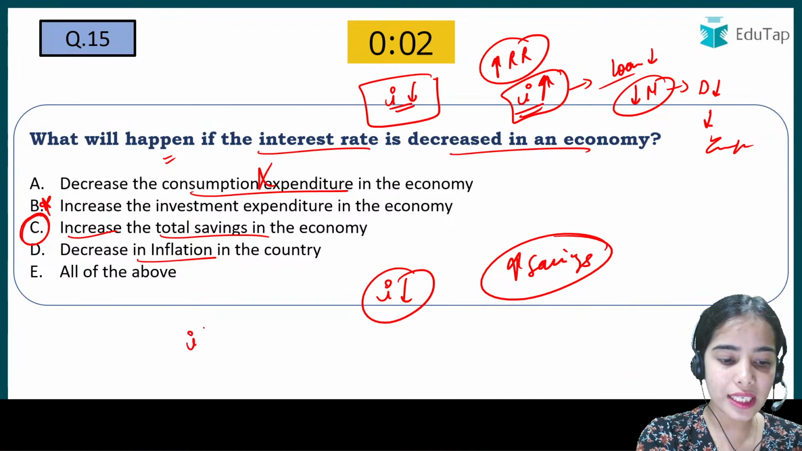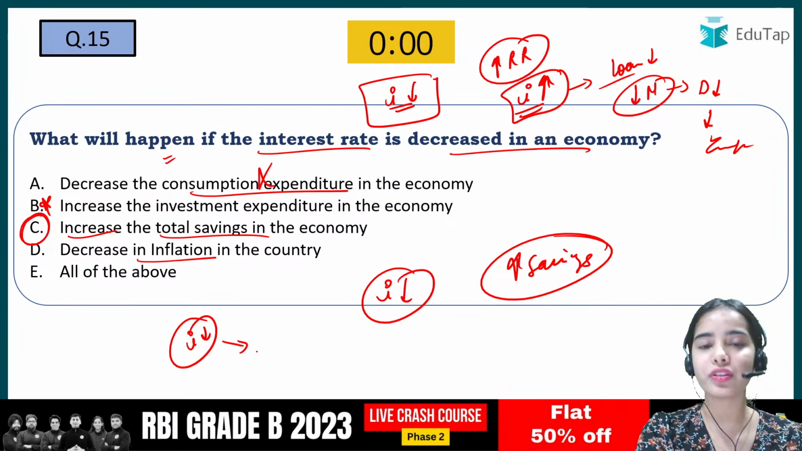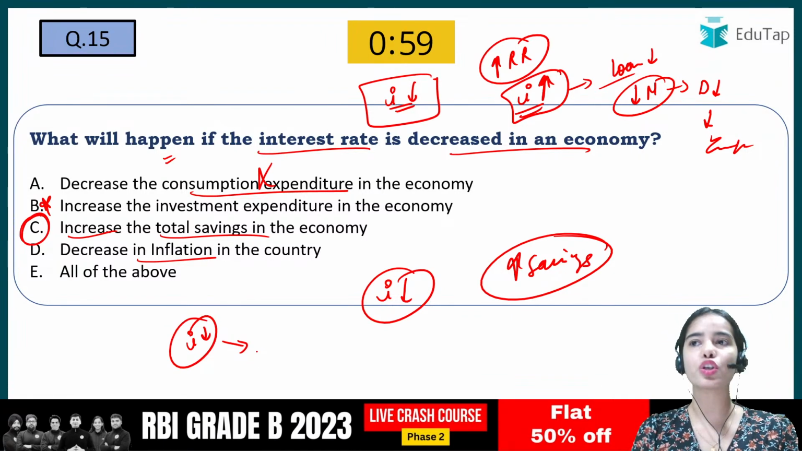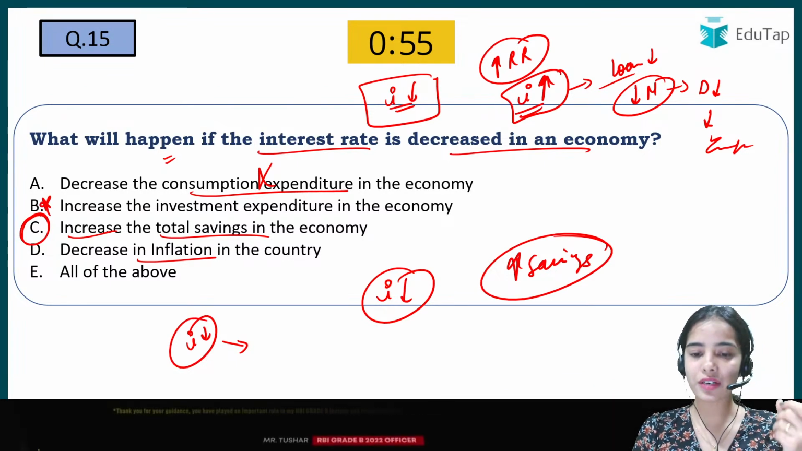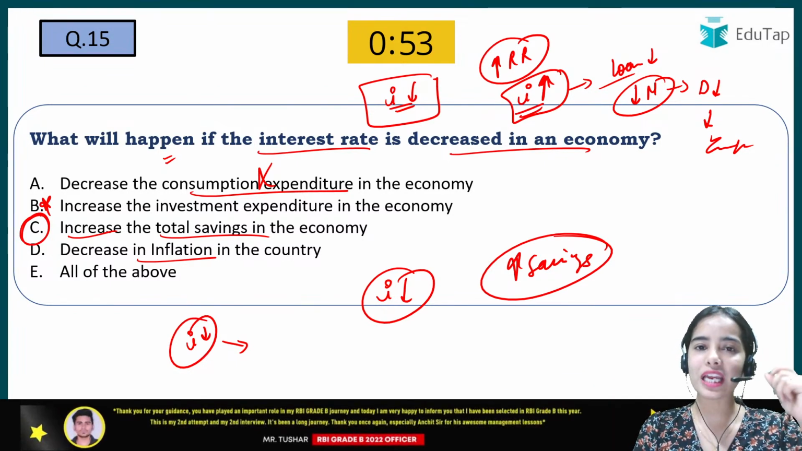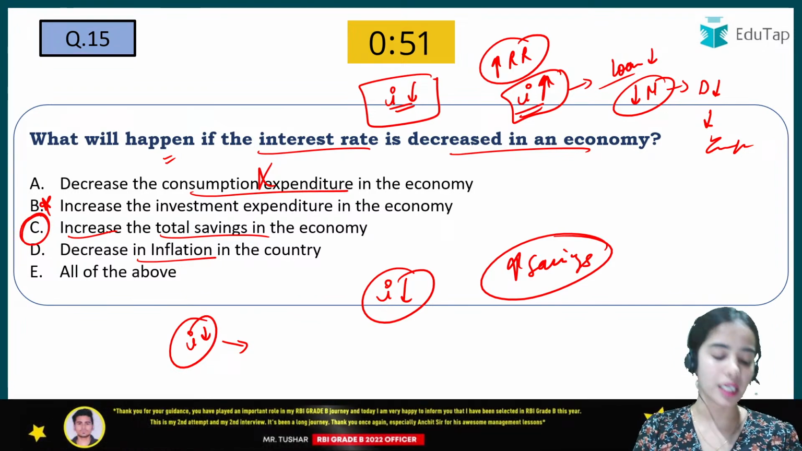When the interest rate is less, you will take more loan to build a house, to build a factory, to buy machinery and such. So when the interest rate is less, there is more investment expenditure in the economy.